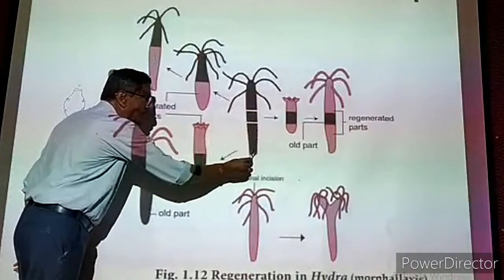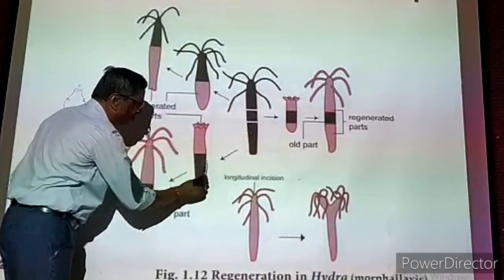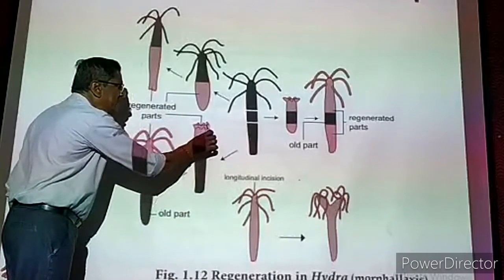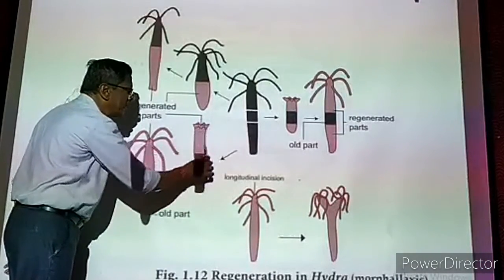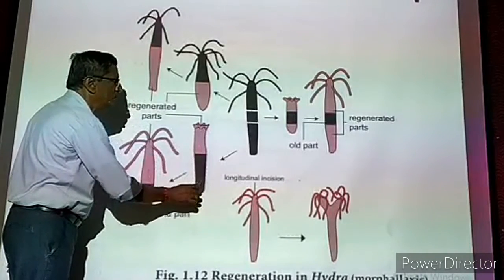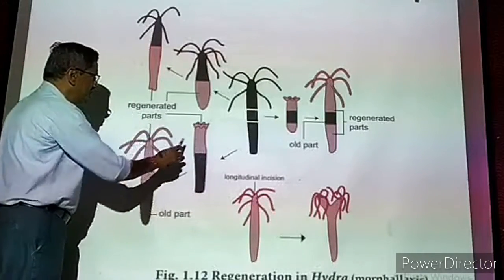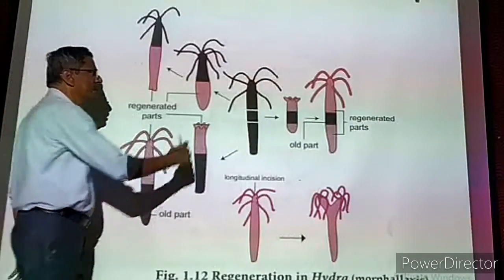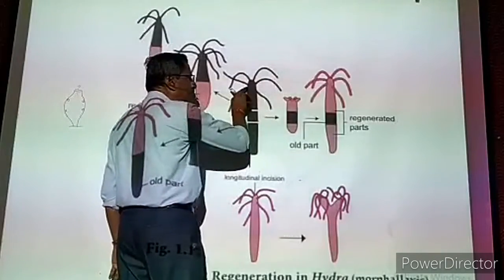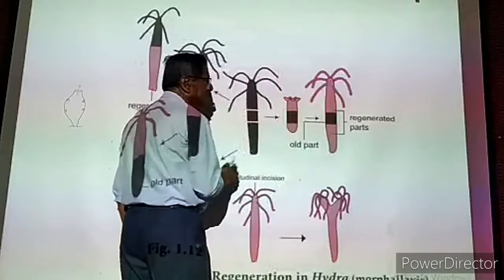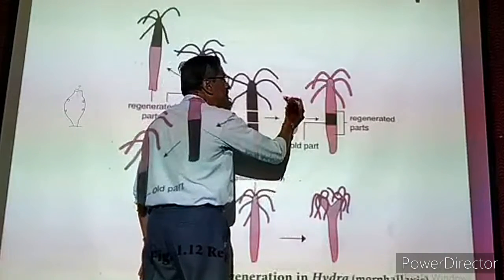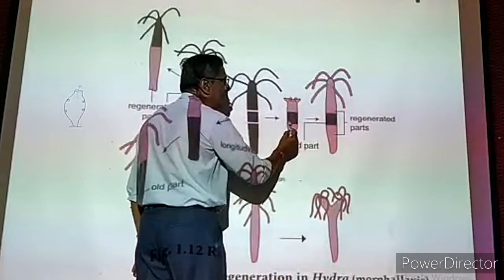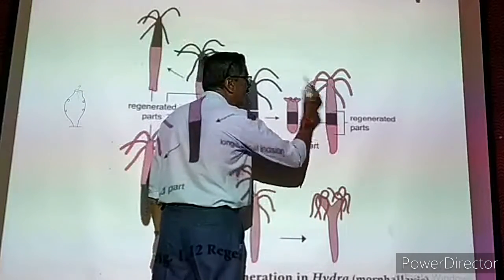Now I am taking the bottom piece. Now the bottom piece does not have the anterior part. Slowly it is producing the anterior part and now it is becoming a complete Hydra. So this is called regeneration. Tentacles and everything will be developed and it is becoming a complete animal. Now you take the middle piece, no head, no tail part. What is the middle piece doing? It is developing the anterior part with tentacles. It is also developing the posterior part and fully it is developing into one complete Hydra later on.